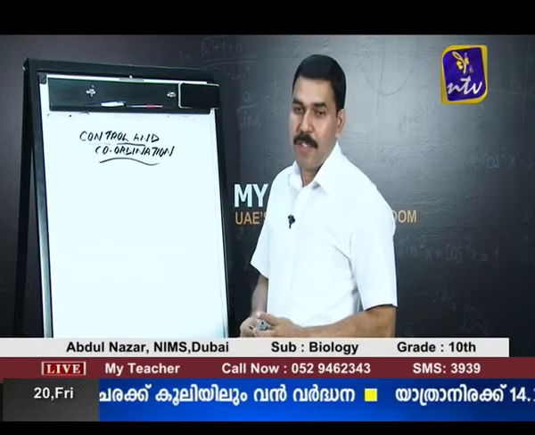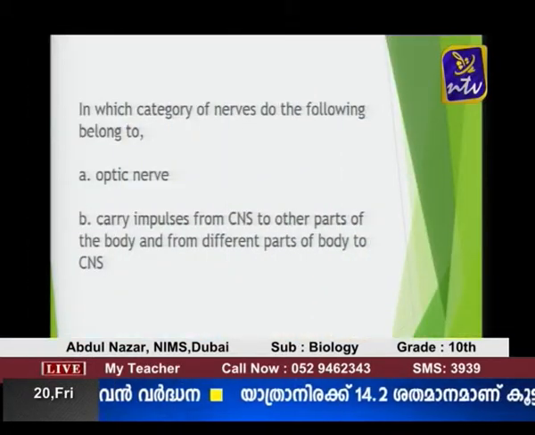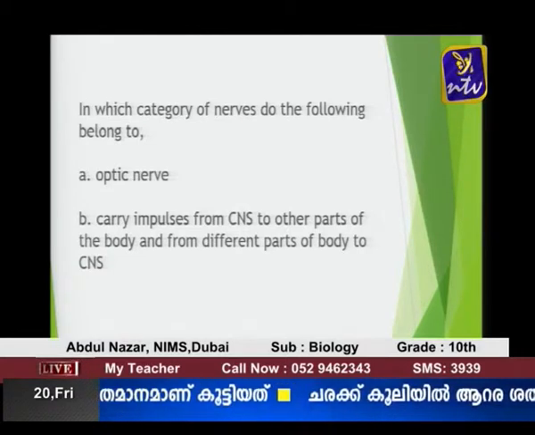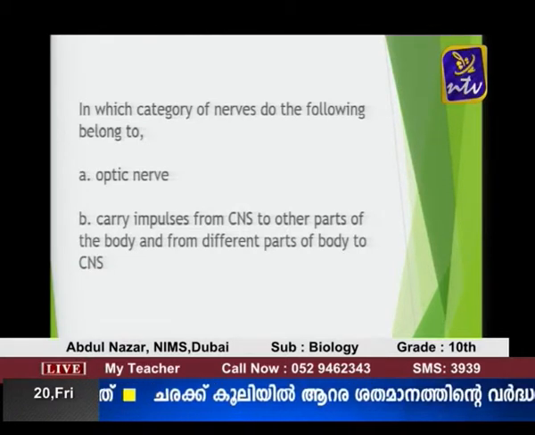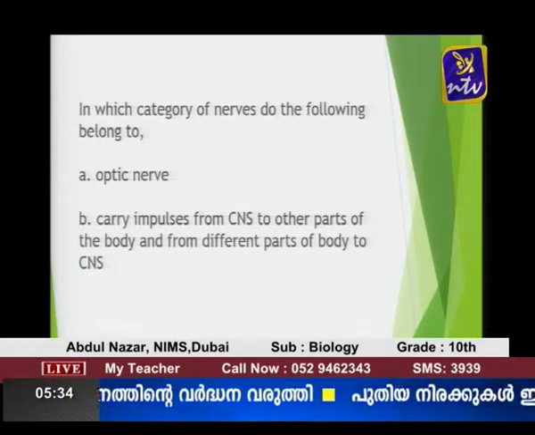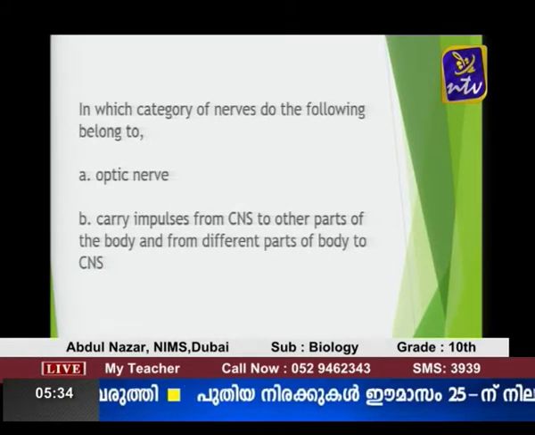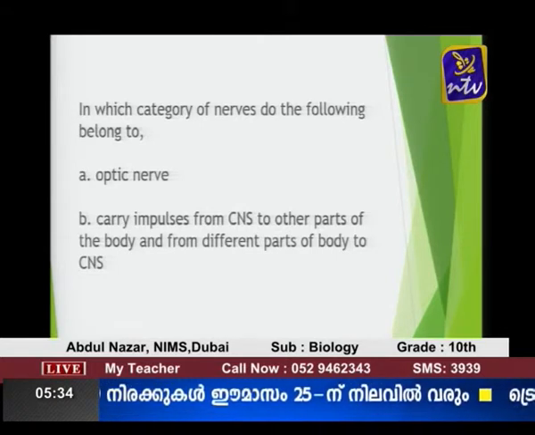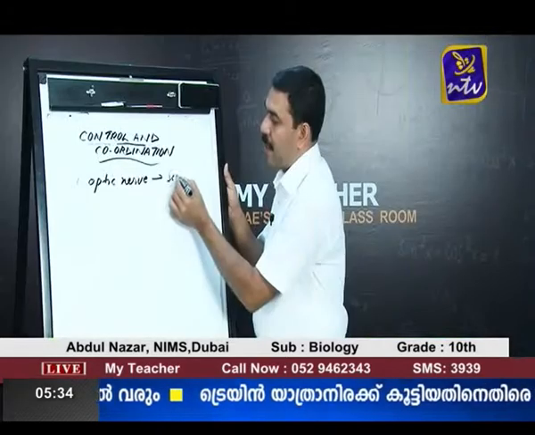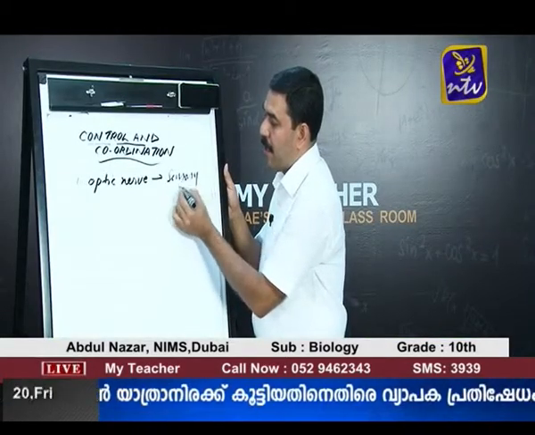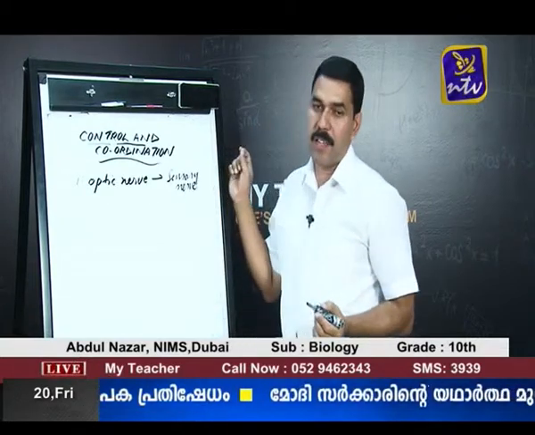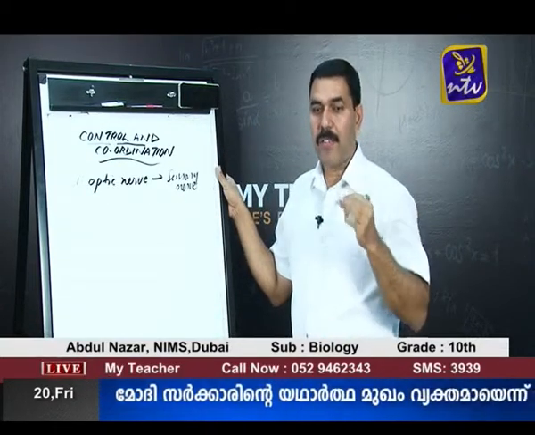Now, let us see a question on the screen. The question is, in which category of nerves do the following belong? Question number 1, optic nerve. Optic nerve belongs to the category of nerves called sensory nerves. So, optic nerve is a sensory nerve. It carries impulses from sense organs, the sense organ eye, to the brain.